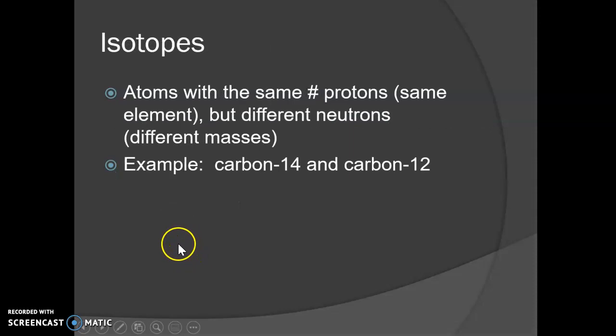Isotopes, and if I'm going too fast, you can pause this. I only get to record for 15 minutes and then I get shut down, so I have to go quickly.